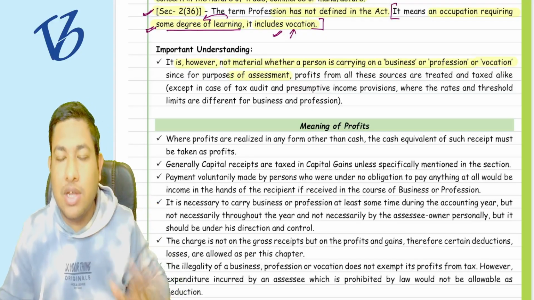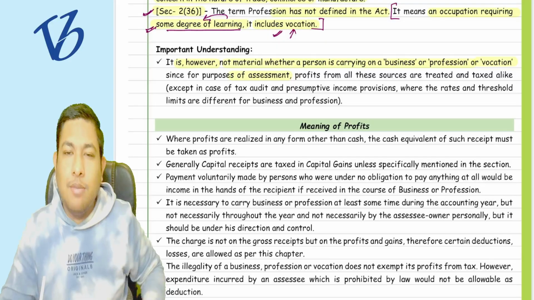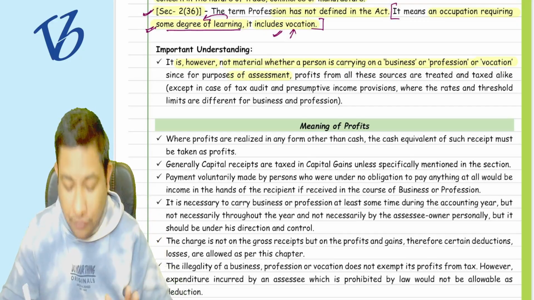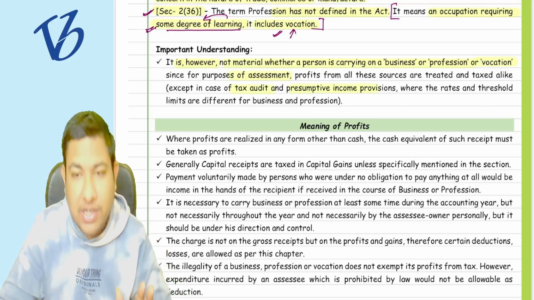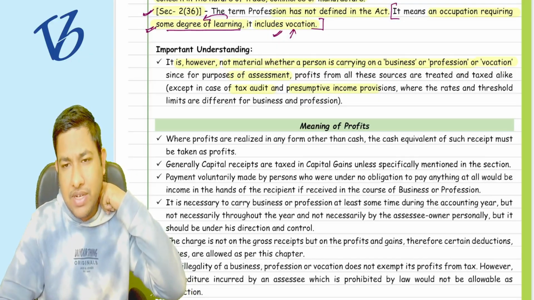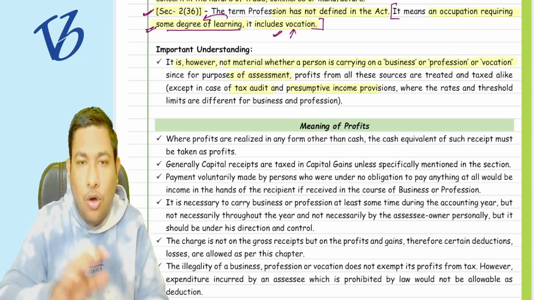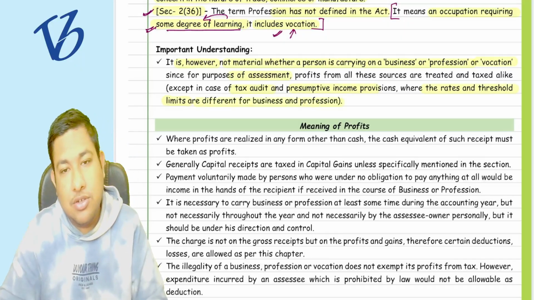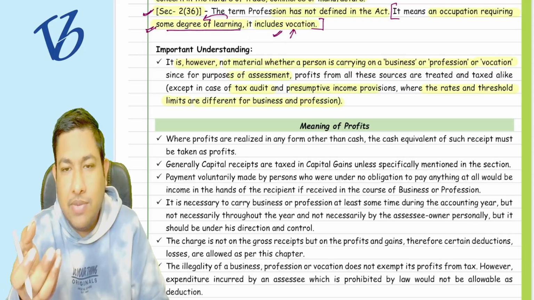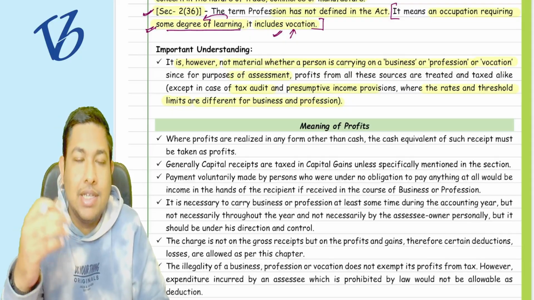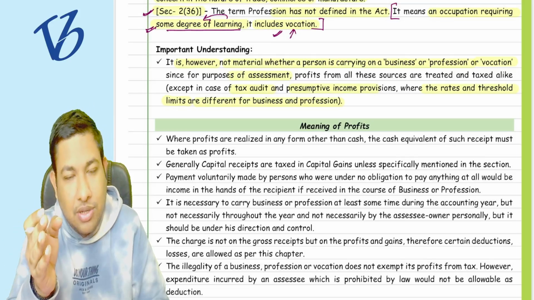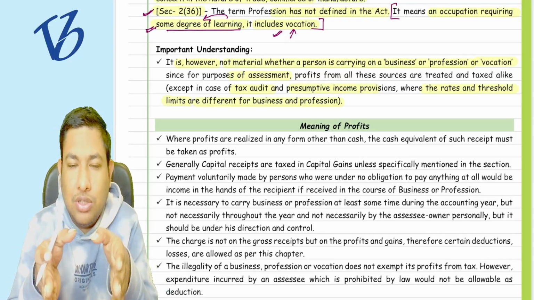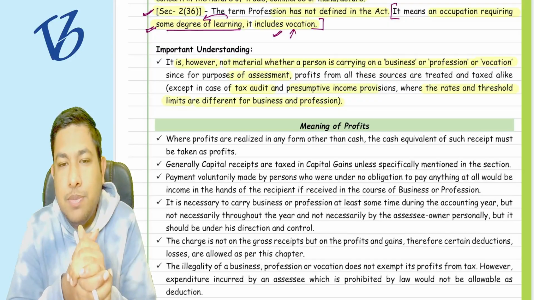It does not matter whether you are carrying on the business or profession, but something will change in certain provisions like tax audit provisions and presumptive income provisions. If you already know the presumptive income provisions, then you know it. Otherwise, all the things have been covered here. In presumptive taxation, the rates and threshold limits are different based on whether you are carrying on the business or profession. Otherwise, after these two or three provisions, every provision of the PGBP is going to be the same.